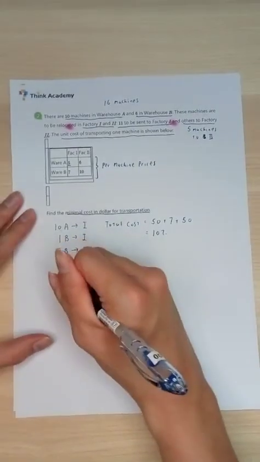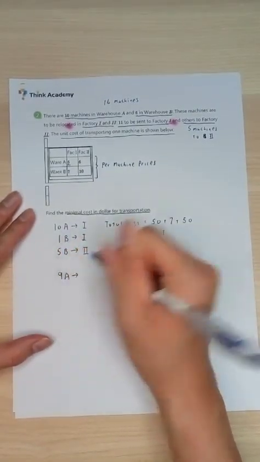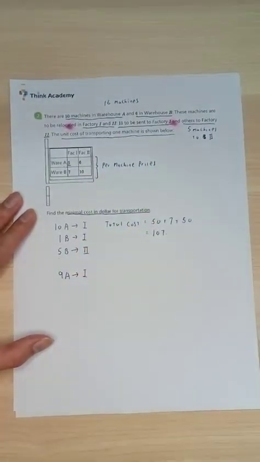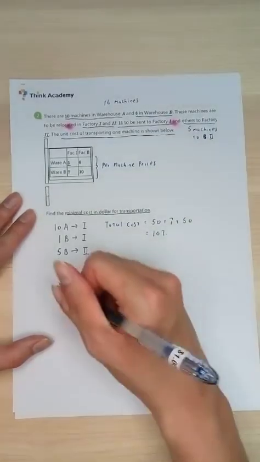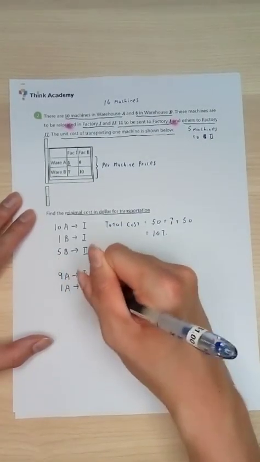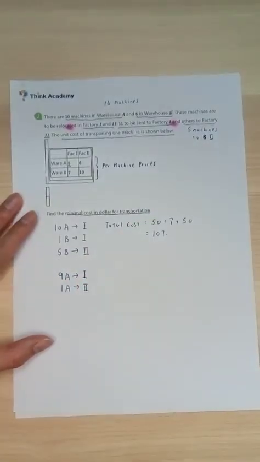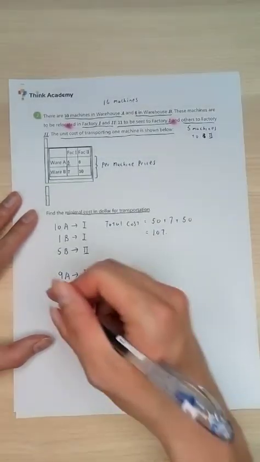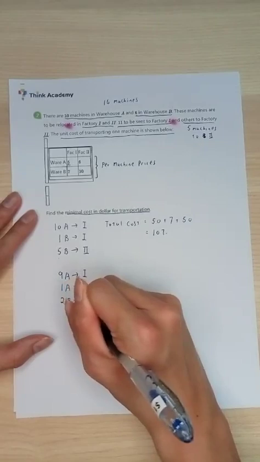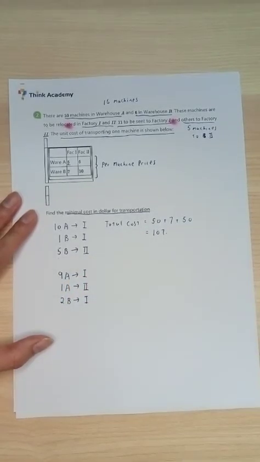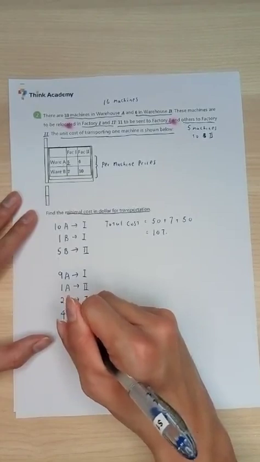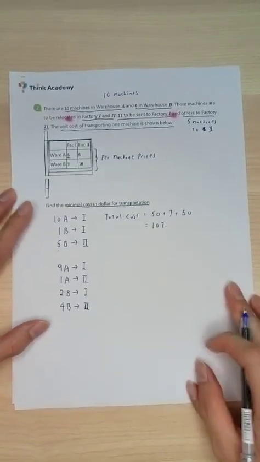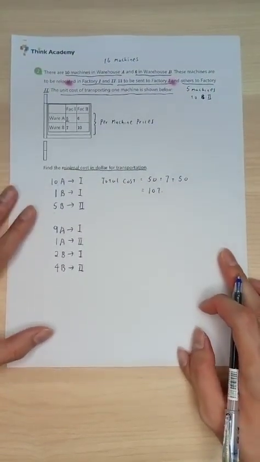So in this case, let's take a look. Maybe I have 9 machines from warehouse A to factory 1, and the last machine from warehouse A will head over to factory 2. Now what about the other 6 machines? We definitely need 2 machines to go to factory 1, and we need 4 machines from B to factory 2 as well. So what's the total cost for this one? Well, pretty straightforward.